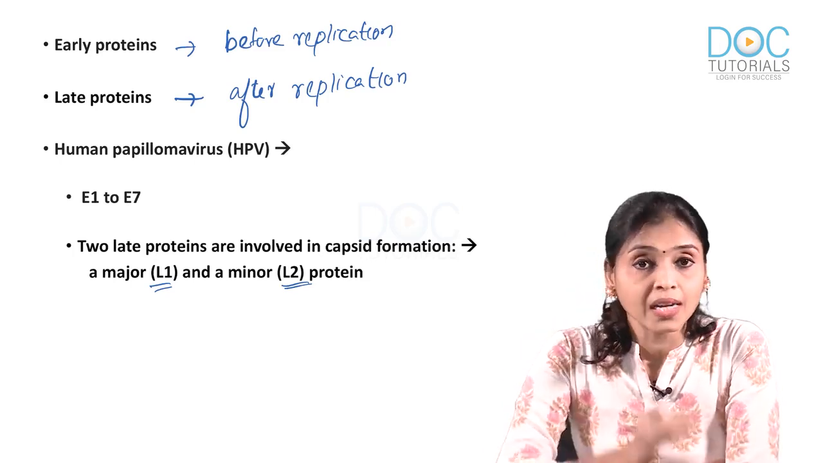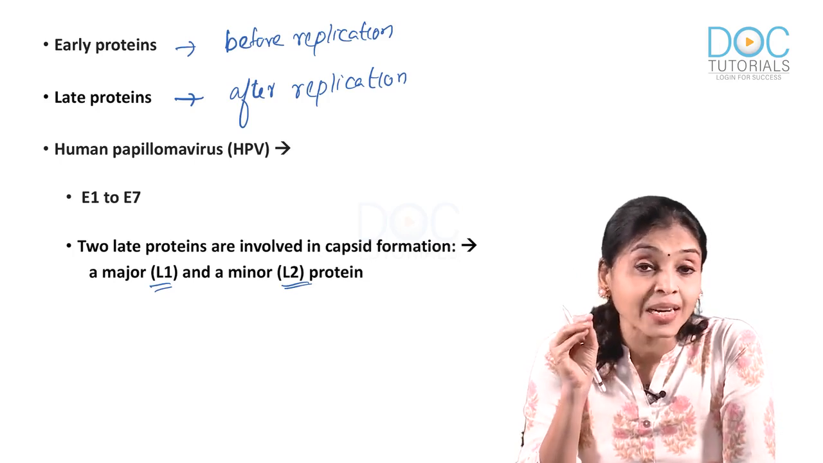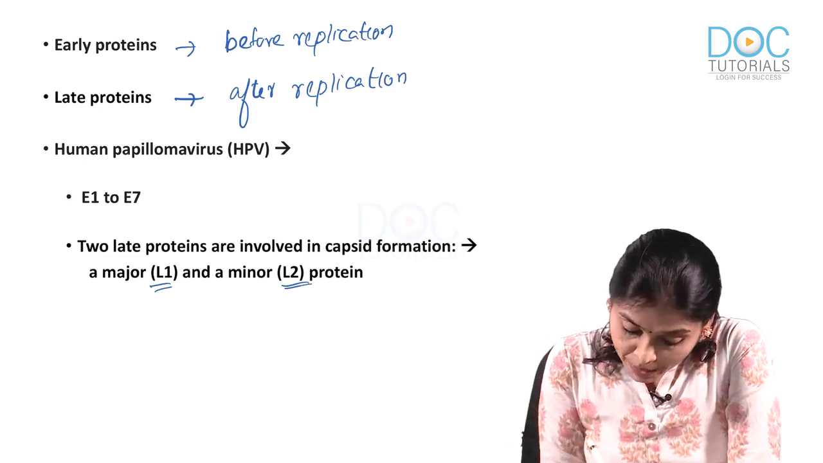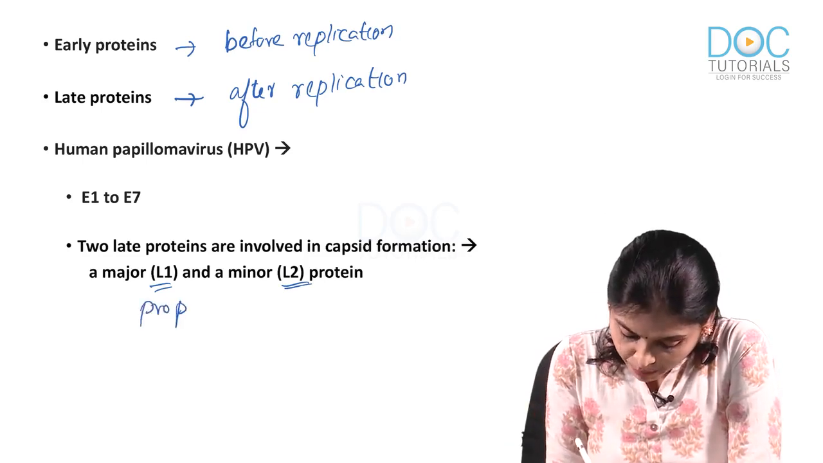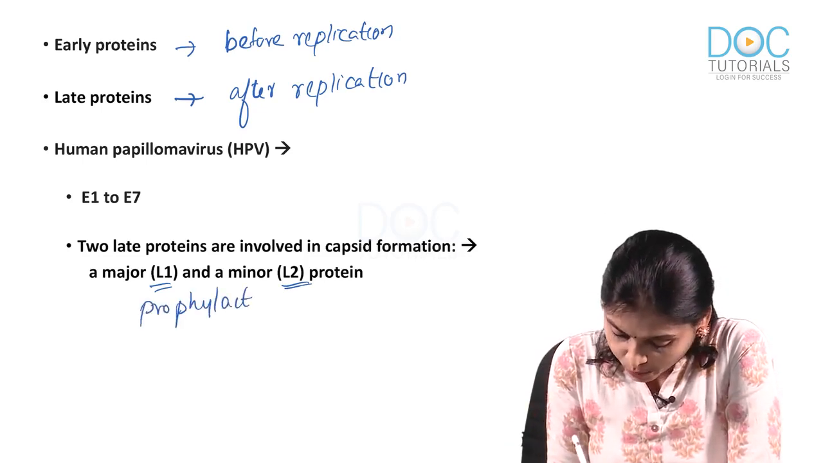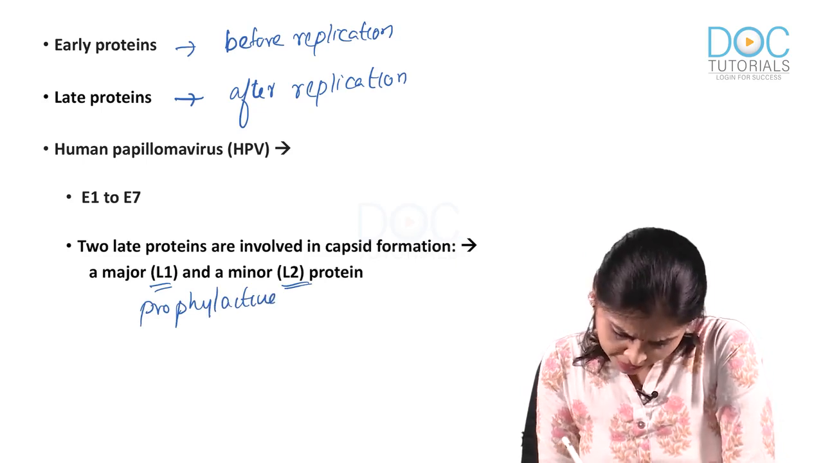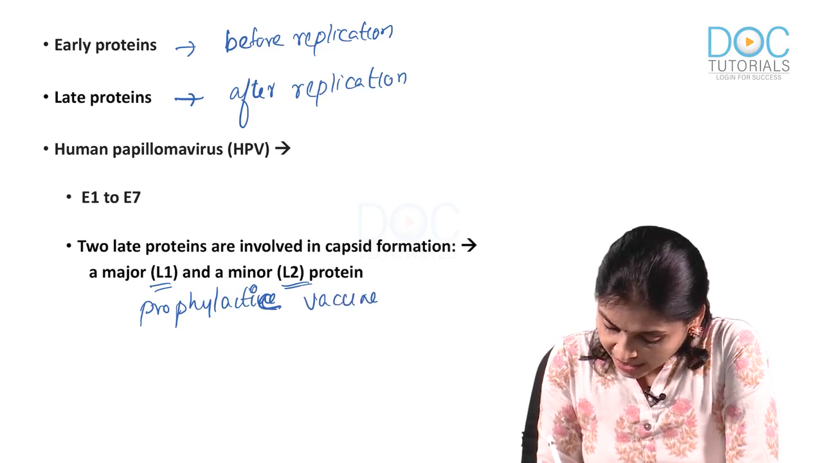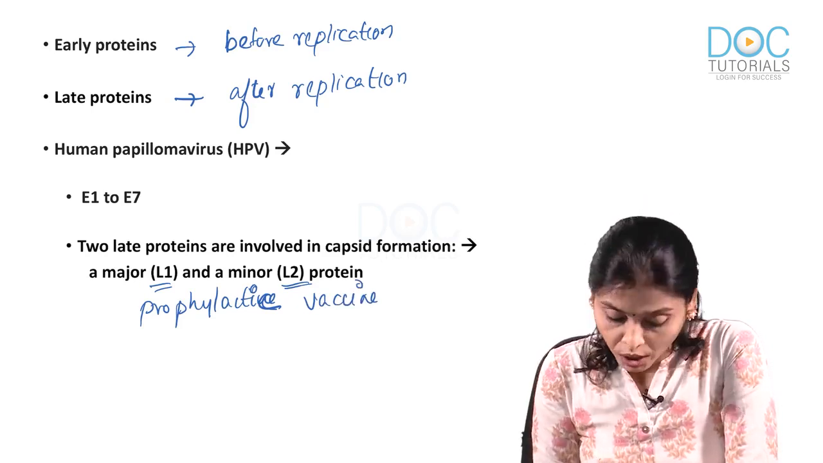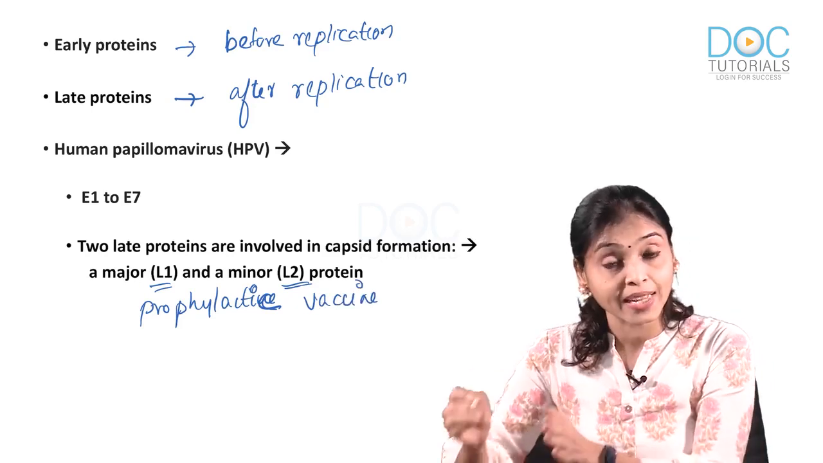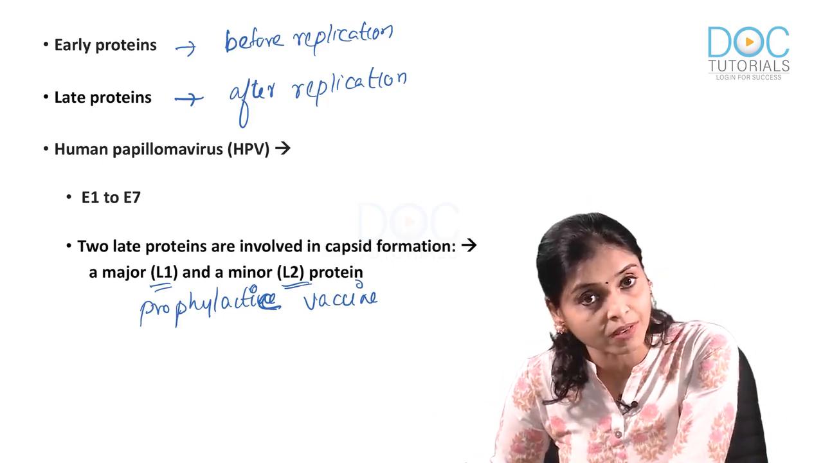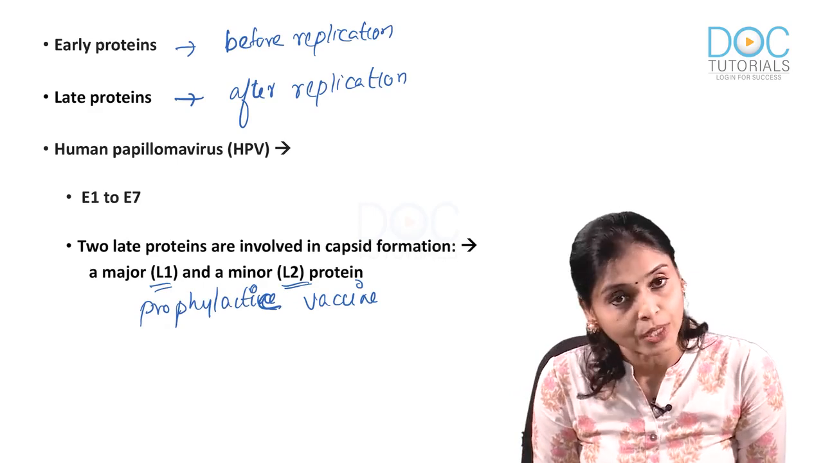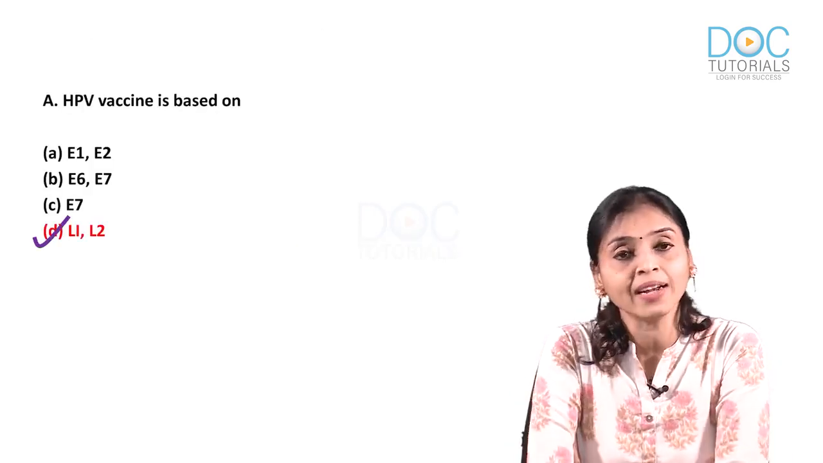L protein can prevent the infection. So, all the prophylactic vaccines in HPV have L1 and L2, because L1 and L2 prevent infection. So, the vaccines are made of L1 and L2. So, the answer is L1 and L2.